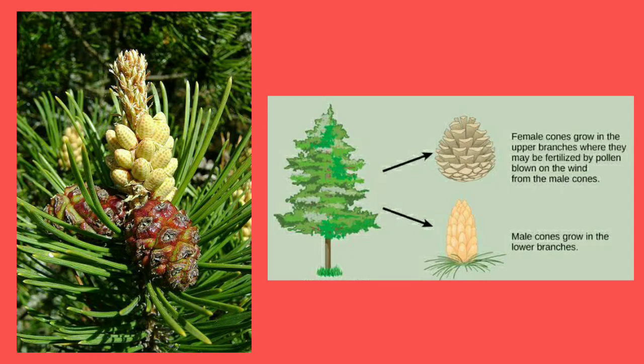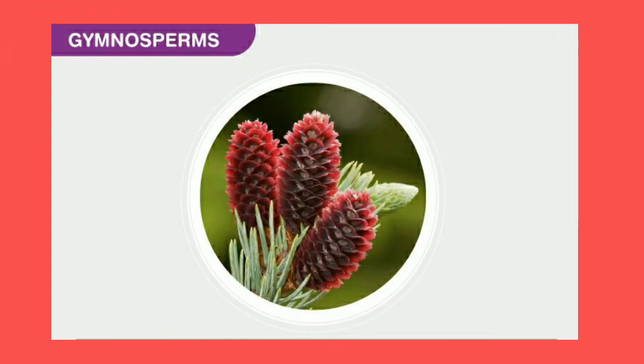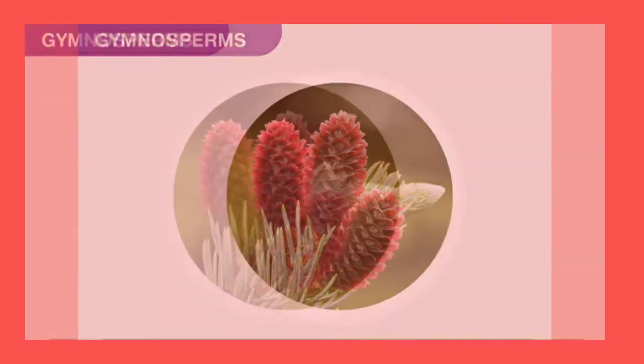That means these plants do not form fruits and therefore they are called gymnosperms. These seeds develop on the surface of scales or leaves or at the end of the stalks, forming a cone-like structure, as you can see on your screen, children.